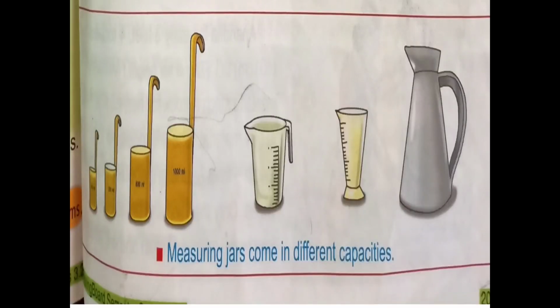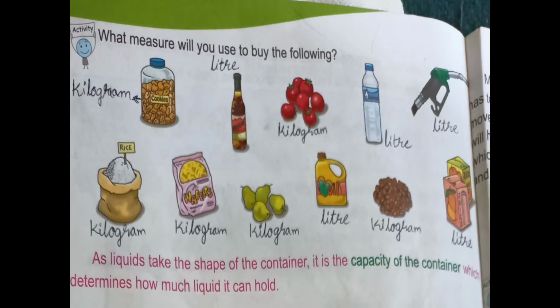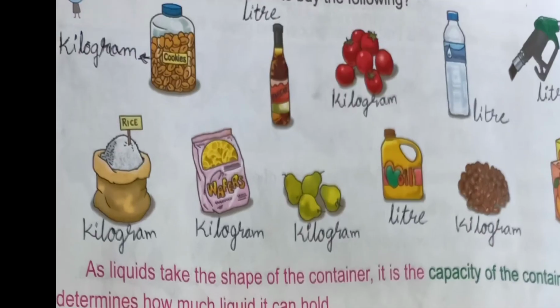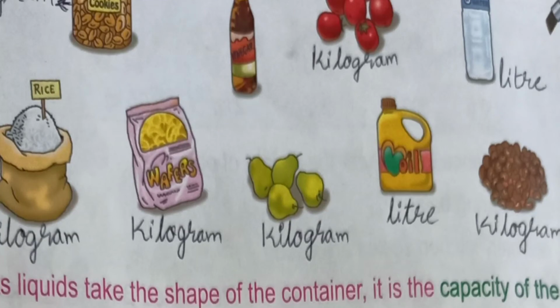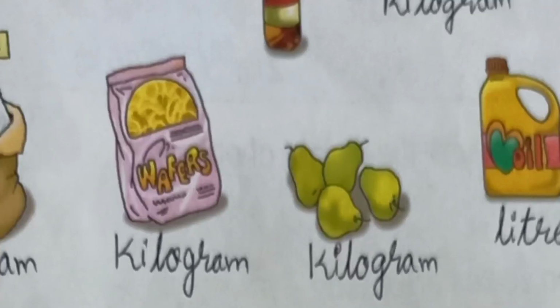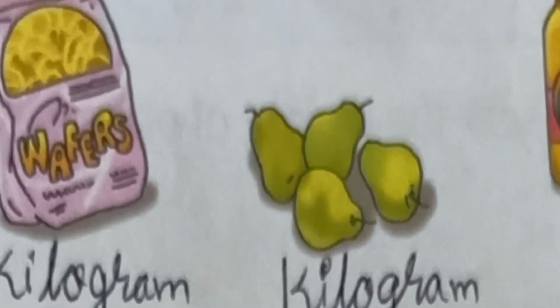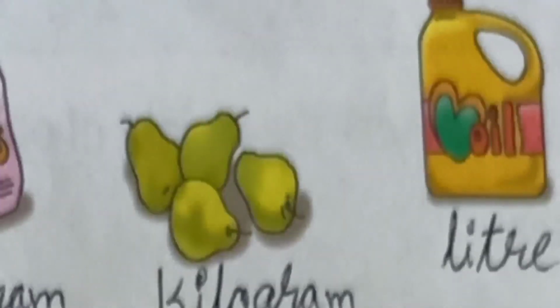Okay, petrol and diesel are also liquids. And here rice we are going to measure with kilograms. And here another one, vapors. This is also kilogram because all these are solids. Solids we measure in grams and kilograms. Liquids we measure in liters and milliliters. Here also this fruit pear is a solid, so we measure in kilogram.